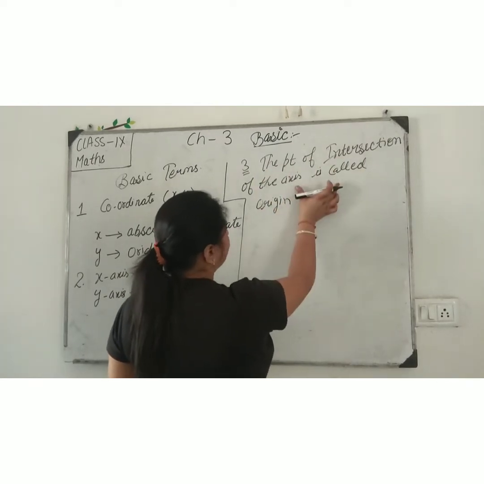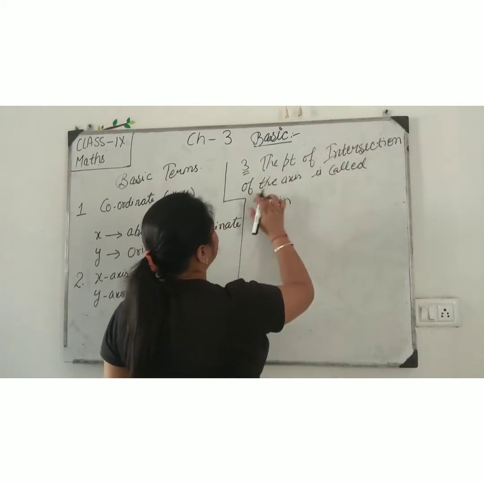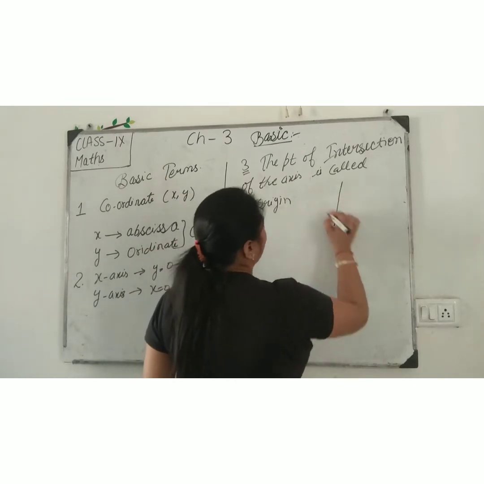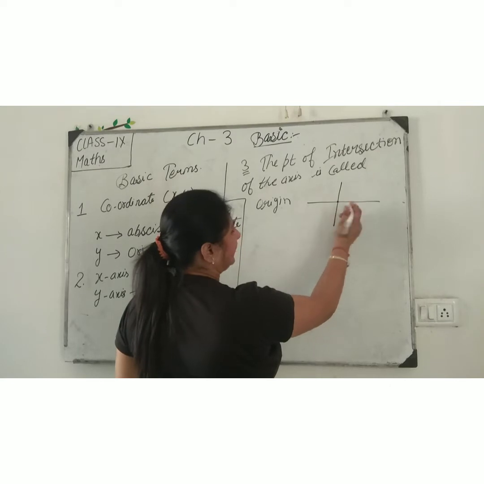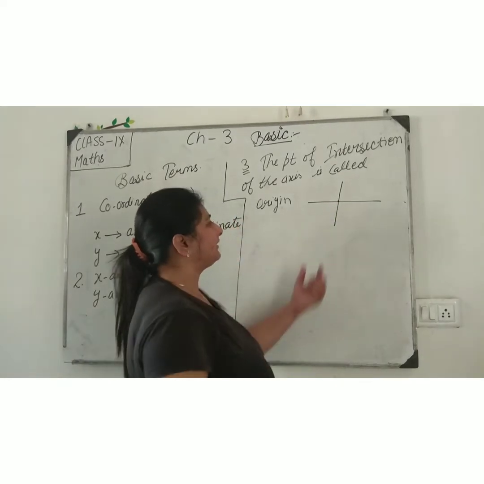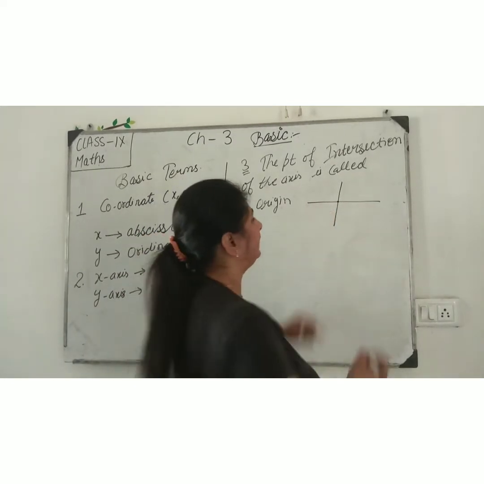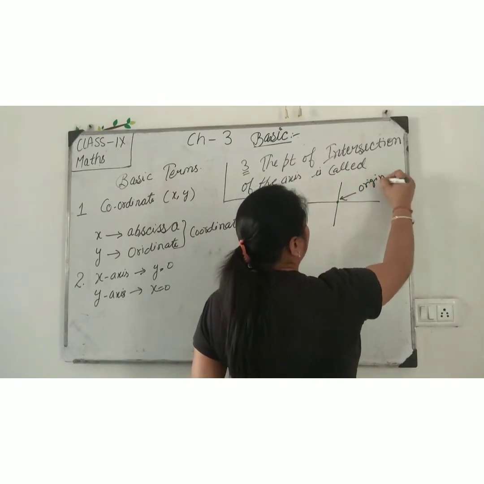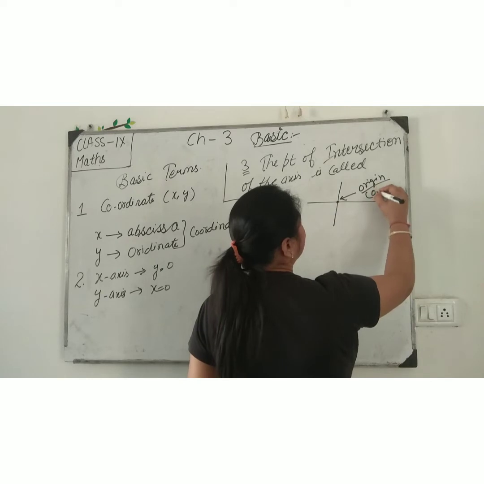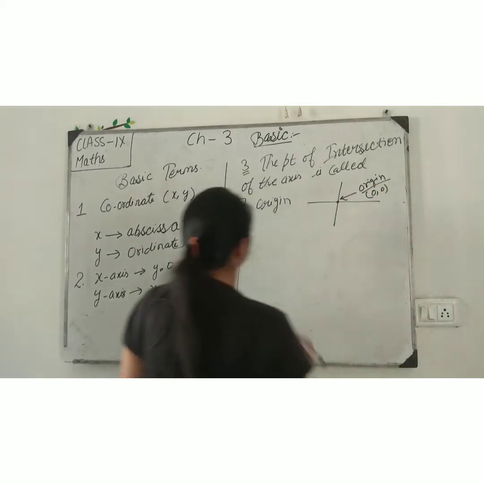What is the meaning of this number? The point of intersections of the axis is called origin. When I make two lines and two lines intersect on particular point, particular point is called origin. Here is origin. Origin means x and y both are 0.